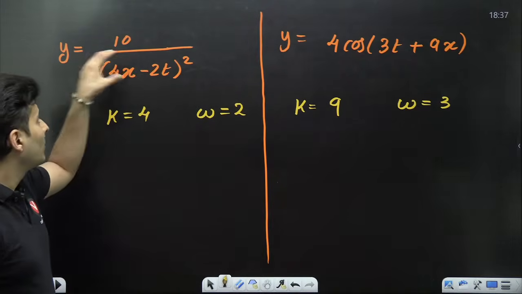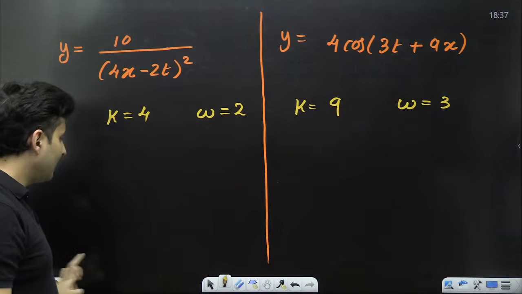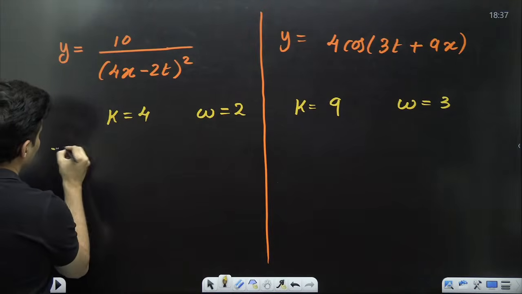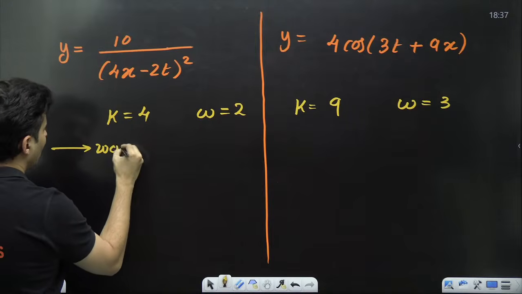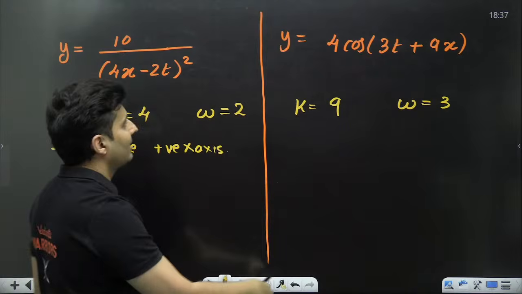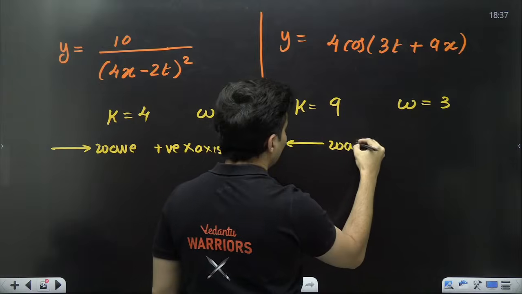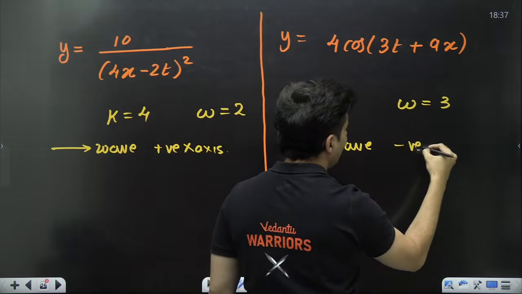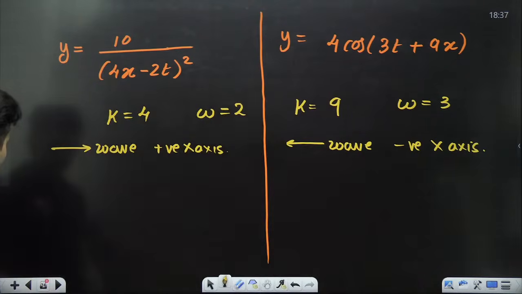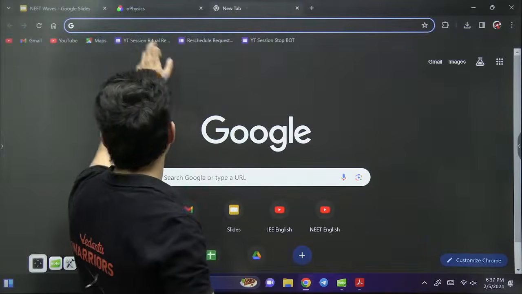Great. Now this one has a minus sign. What does this mean? Minus means it is moving along the positive x-axis. So over here I can say the wave is going along the positive x-axis. Because there is a plus here, the wave is going along the negative x-axis. If you don't believe me, it's okay. Let's make you believe this.